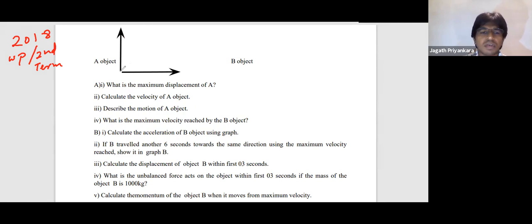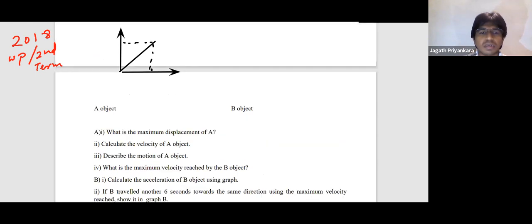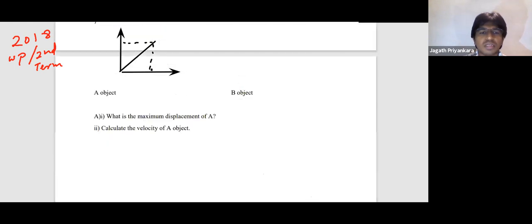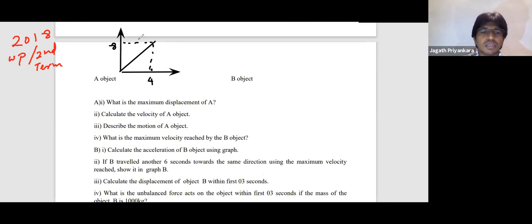So here they have given a displacement time graph, and 4 and 8. So here it's 4 and here it's 8. So that is in meters, here time in seconds, distance in meters.